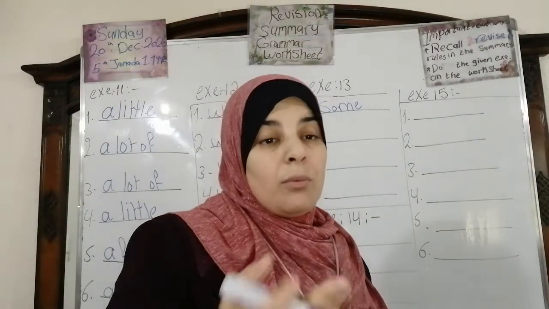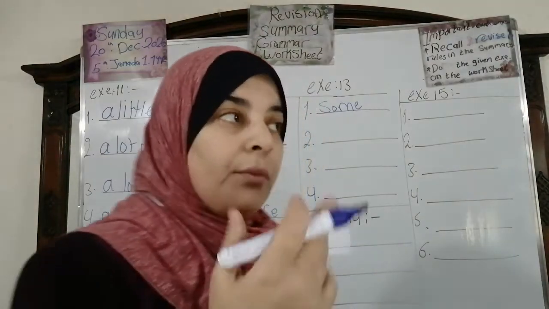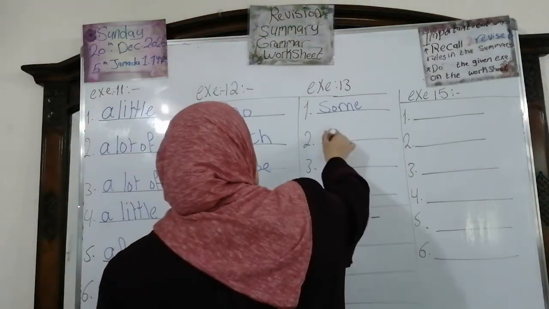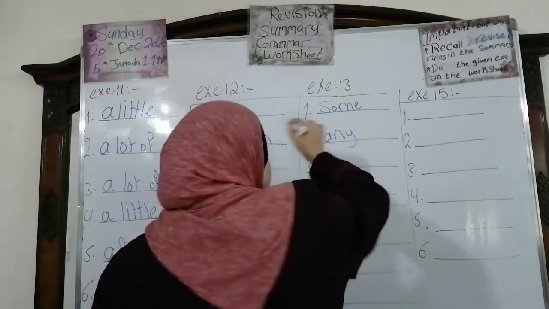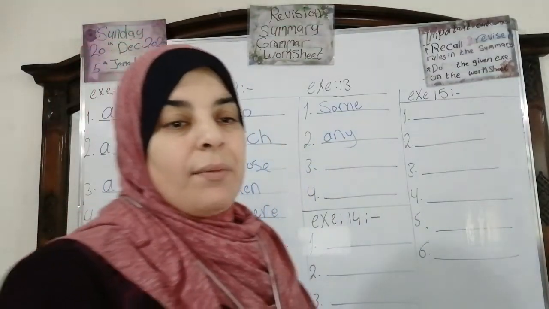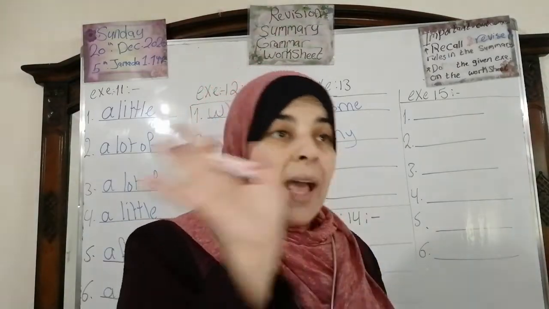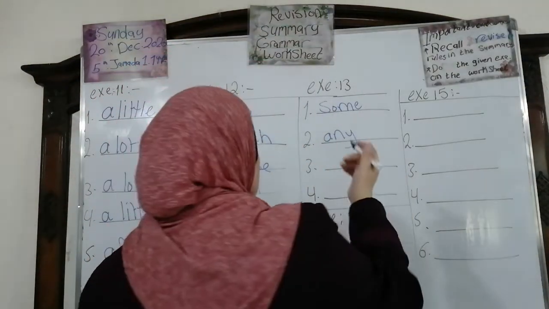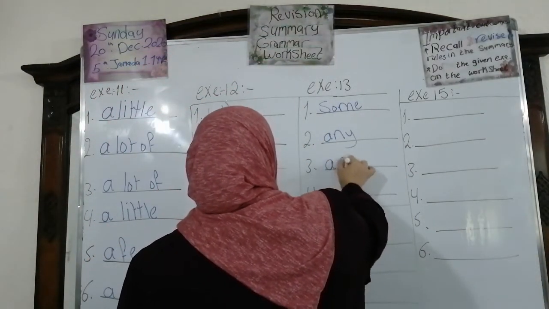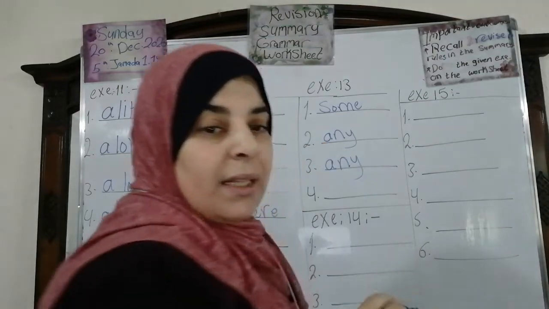Number 2, you can't buy some or any notebooks from this shop. Of course, any. Excellent, because we have the negative, we have not. Number 3, we haven't got milk at the moment. What? We haven't got any. Excellent, not some, because some is used with the affirmative sentences. We haven't got any milk at the moment.